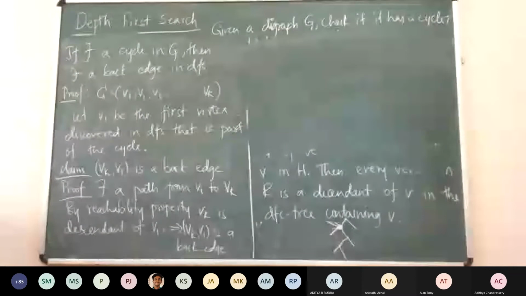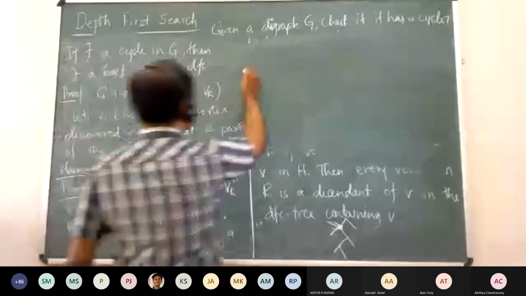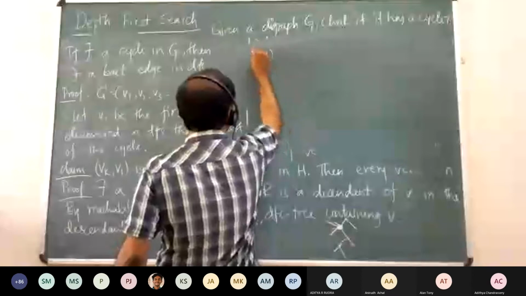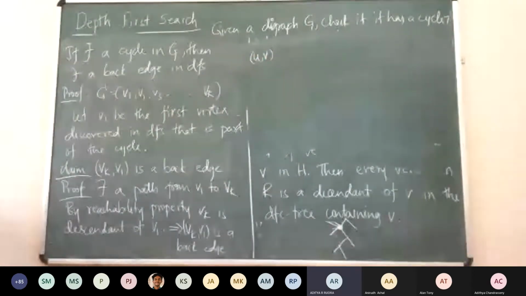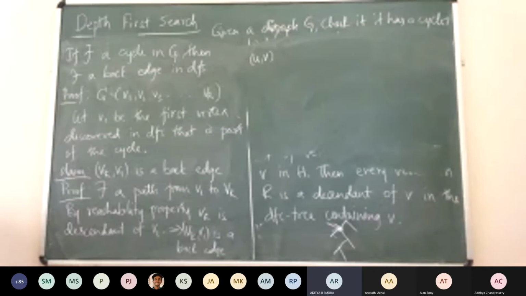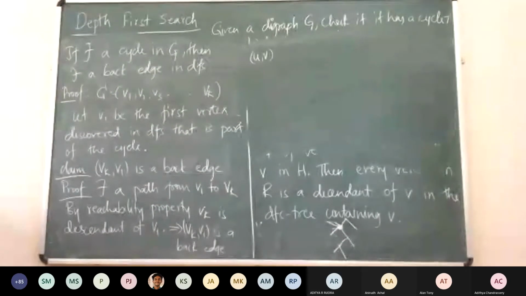Now suppose there is an edge UV, then how do you classify it? Yes, sir. When we visit V from U, there are three cases. You can assume some inequality with respect to the discovery time of U, finishing time of U, discovery time of V, and finishing time of V.